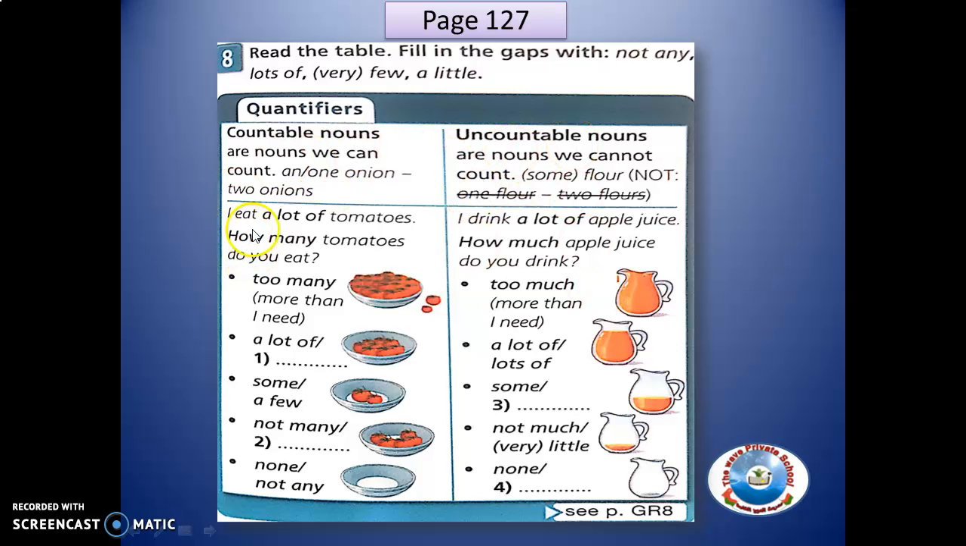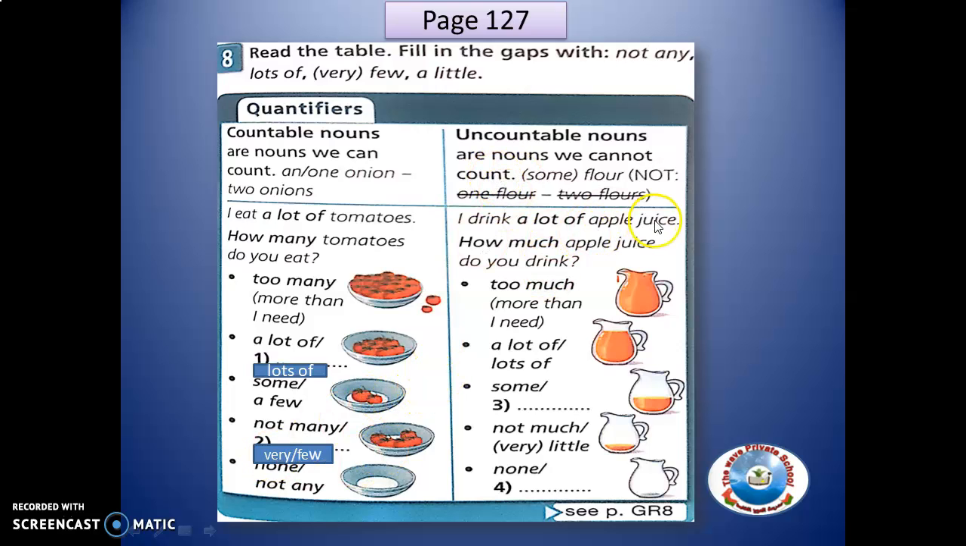Now here, I eat a lot of tomatoes. How many tomatoes do you eat? So I eat too many tomatoes, or I eat more than I need. So, a lot of or lots of. And then we have some. I eat some tomatoes, and then I eat a few tomatoes, or not many, or you say very few tomatoes.